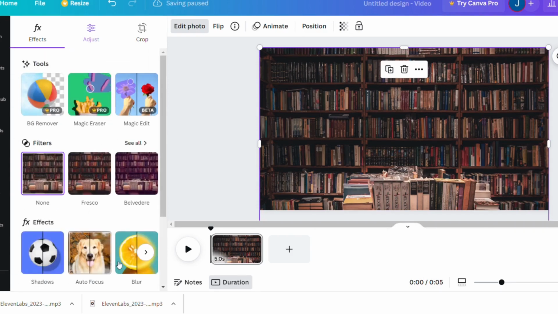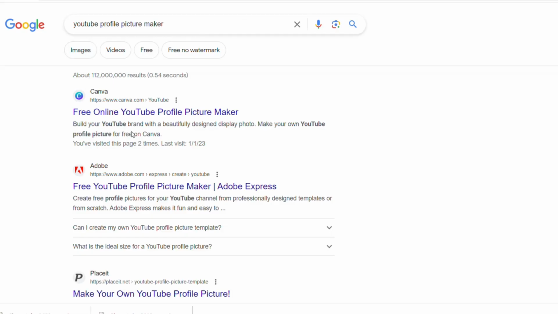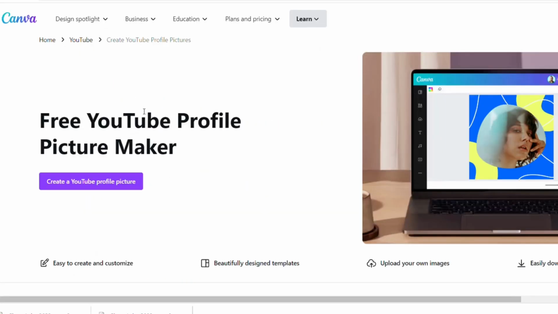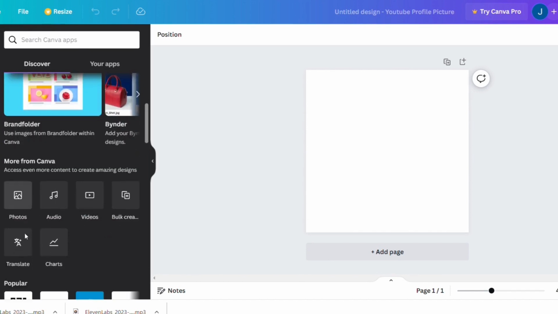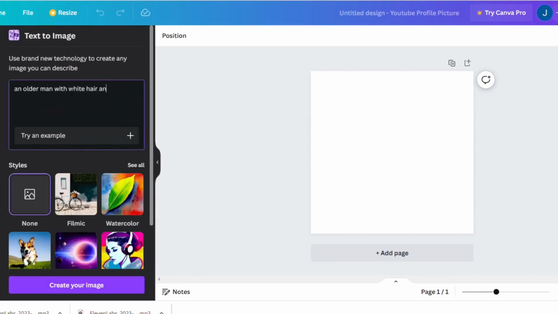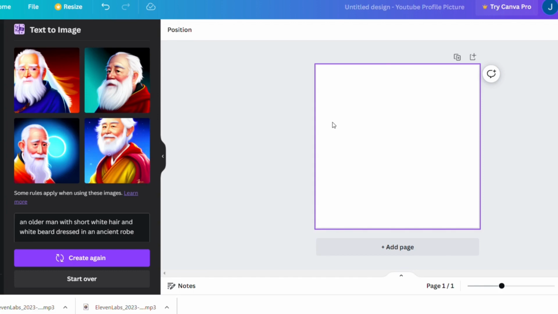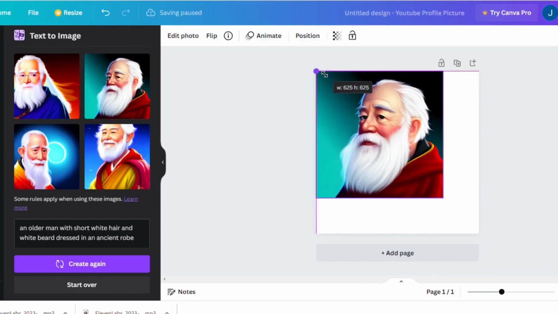I will also add a blur for the same reason. Now to make our character, we need to again go to Canva YouTube Profile Maker and use the blank template. We are going to use the text to image again and describe what Plato, the author of Allegory of the Cave, looks like. I don't like any of these pictures, so we are going to go in more detail.